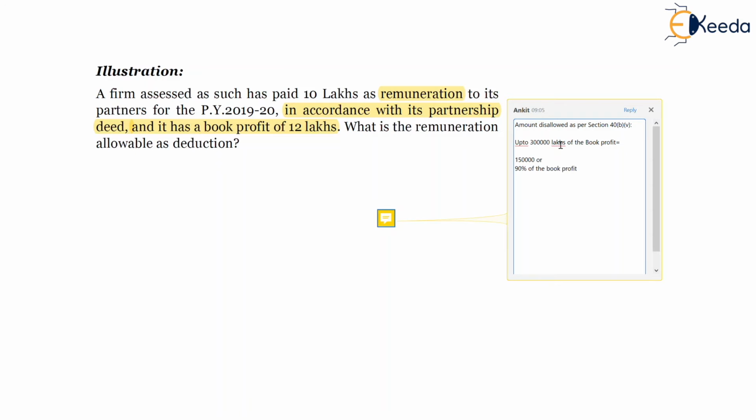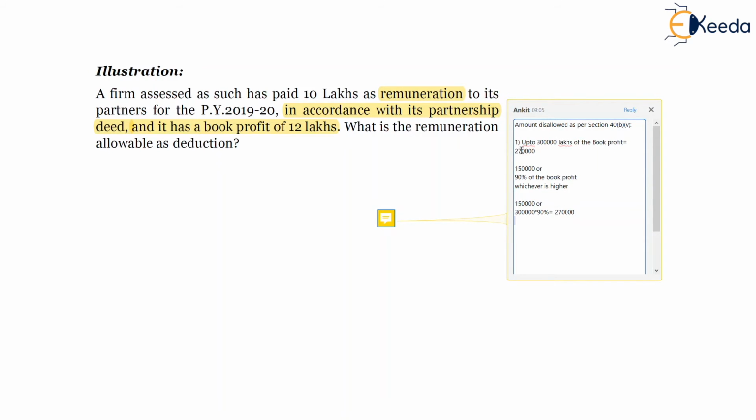So in this case, 1,50,000 or 90% of the book profit, meaning 90% of 3 lakhs, which is nothing but 2,70,000, and we have to consider whichever is higher. Accordingly, for first part we will get 2,70,000 as the amount. This is the first part.